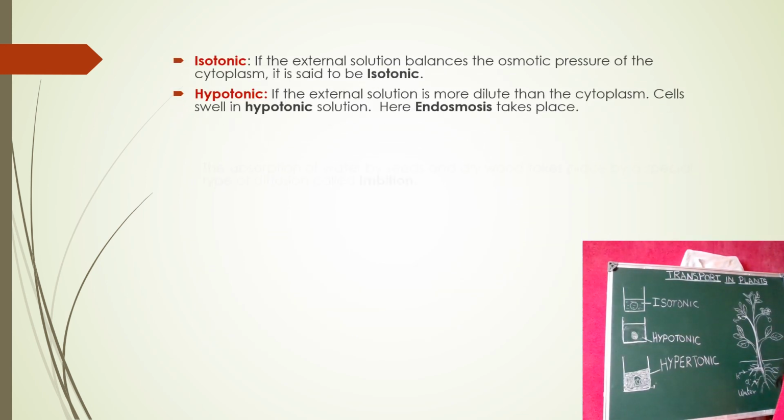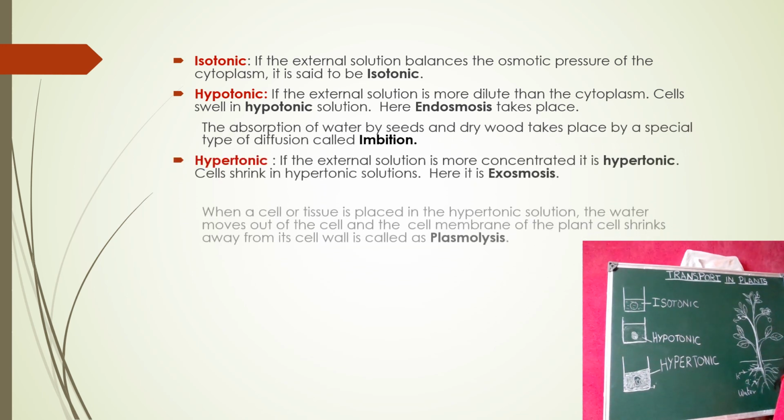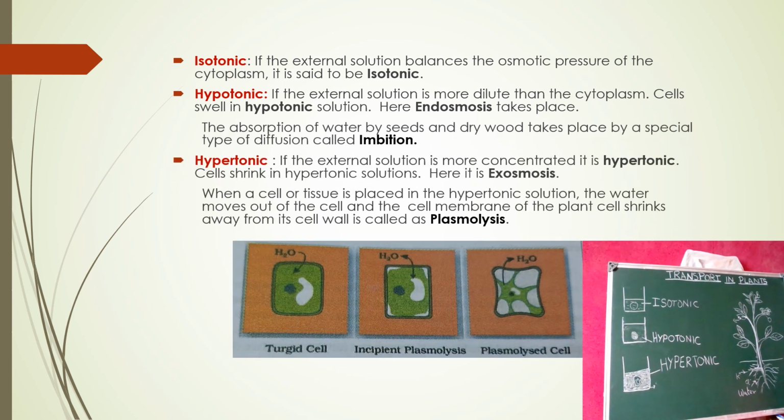Now we will see how osmosis takes place in different types of solutions. Here there are isotonic, hypotonic and hypertonic solutions. In isotonic solutions, whether in the cell or outside the cell, there is no osmotic pressure created, that is, the concentration is the same.